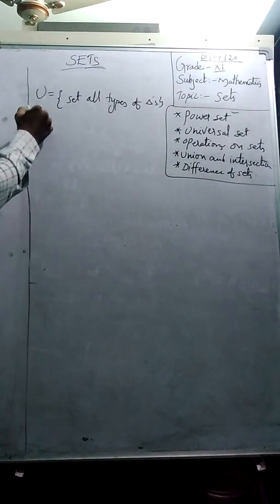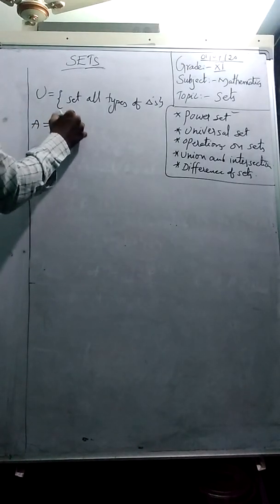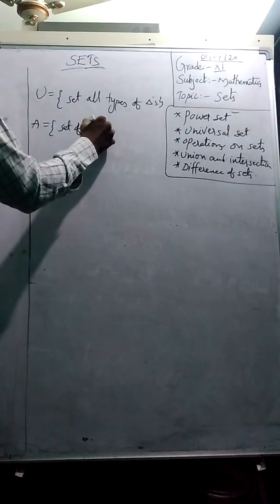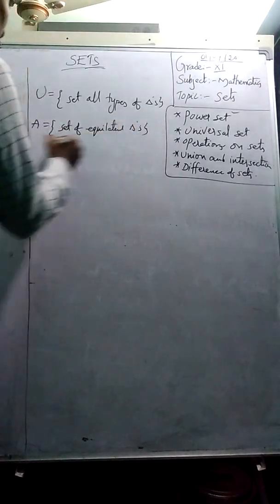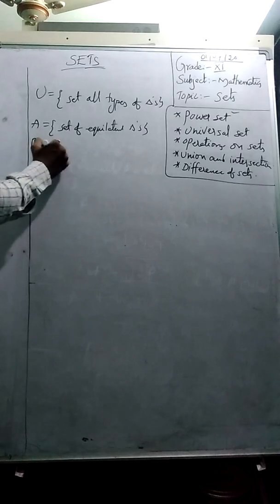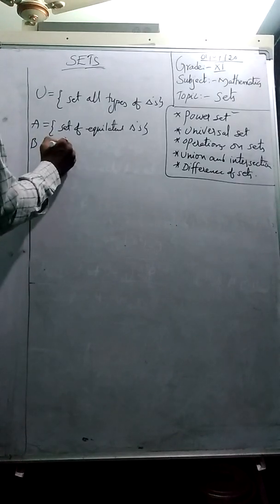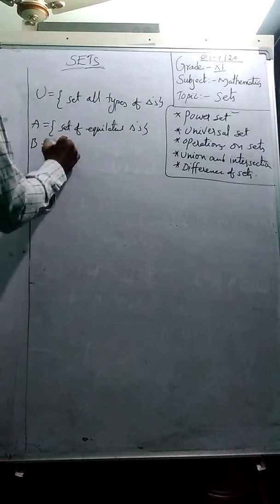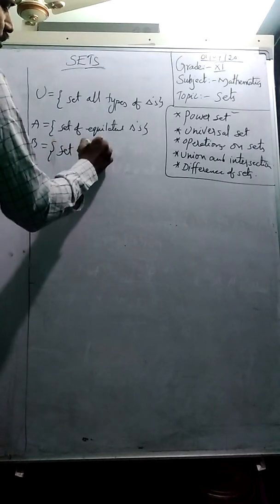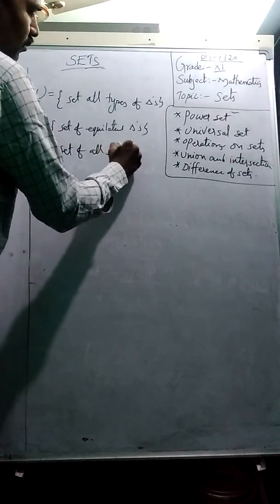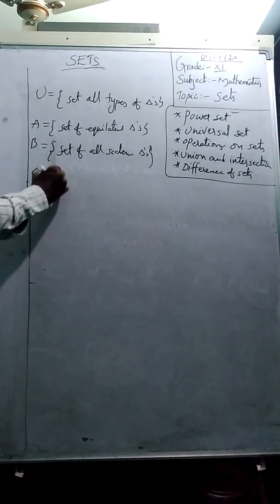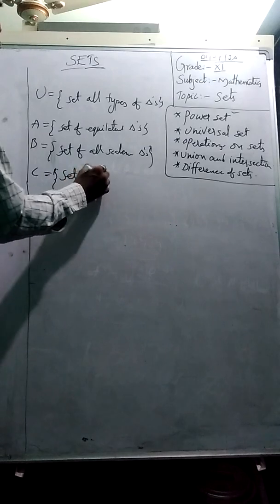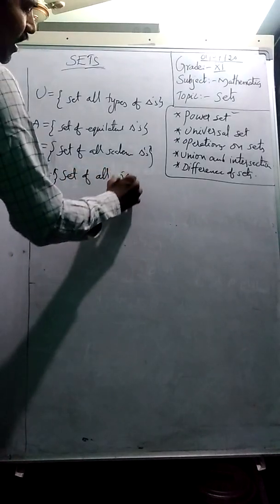Let me take one set A as the set of equilateral triangles. Set B, let me take the set of all scalene triangles. Another set C, let me take the set of all right triangles.